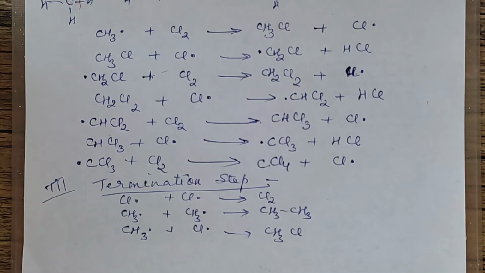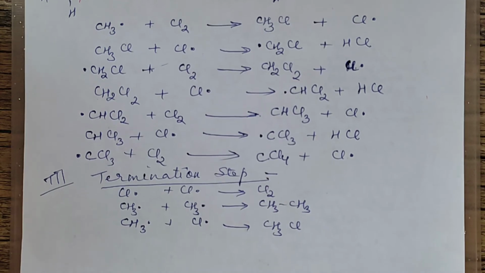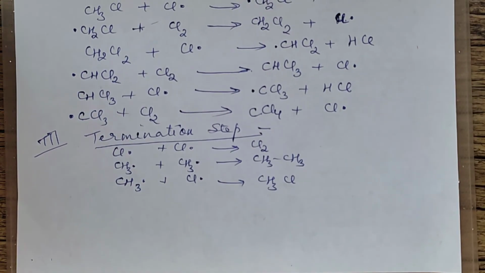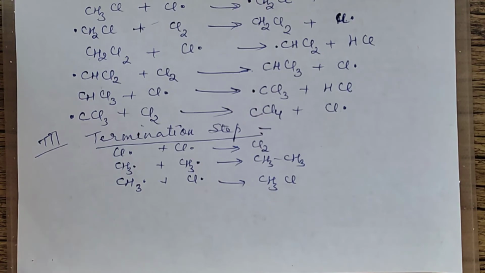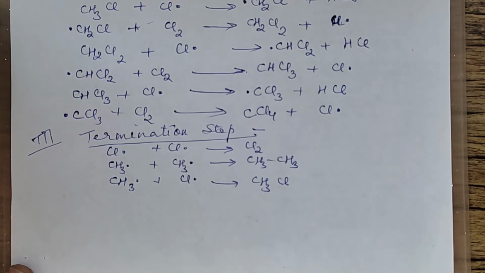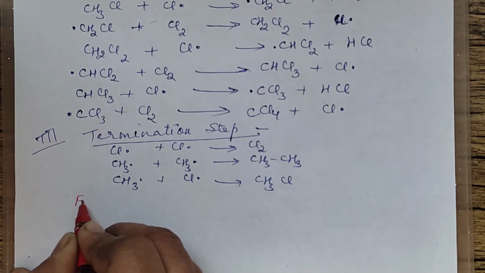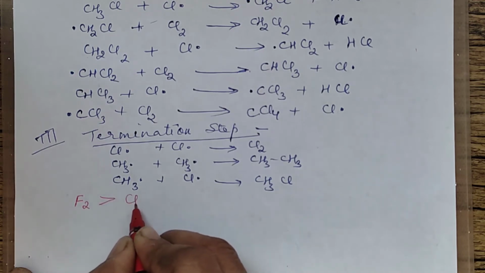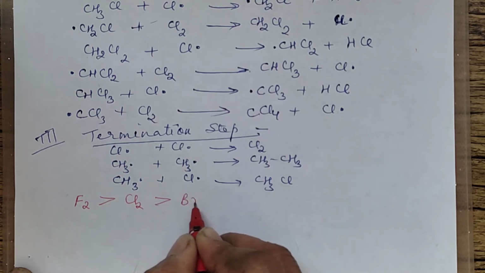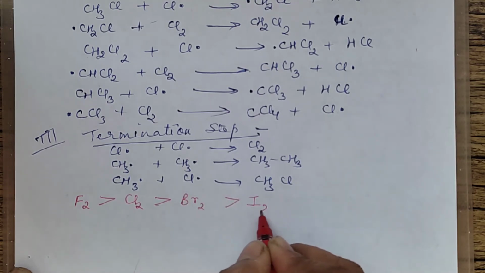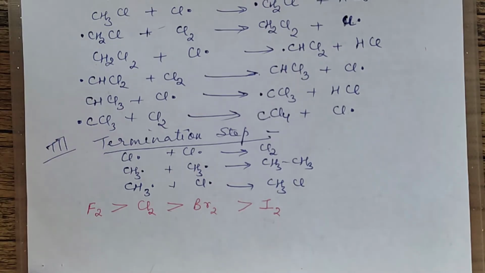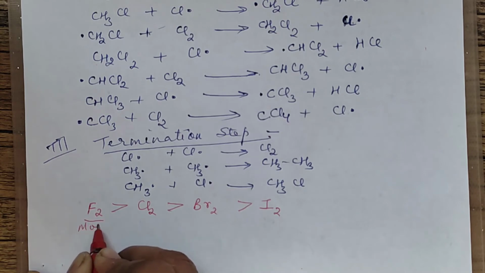This is the complete mechanism of halogenation, which follows free radical substitution reaction. Now, a very, very important thing in this is the reactivity order. Suppose you have the same alkane, and for the same alkane you have different halogens. Then the order of the reactivity is fluorine maximum, then chlorine, then bromine, and the least is iodine. Iodine is least reactive. So as per this order, fluorine is most reactive.